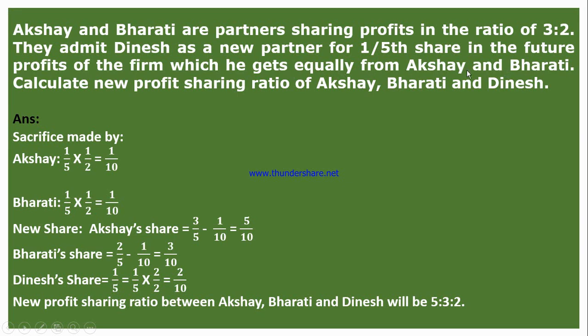So first of all, we have to find out how much Akshay is giving towards Dinesh and how much Bharti is giving towards Dinesh, and that is what we call sacrifice. All right. So the sacrifice made by Akshay: how much has he sacrificed? Half of 1/5. If you multiply it, you will get 1 by 10. How much has Bharti sacrificed? That same half of Dinesh's 1/5 share, and you will get 1 by 10.